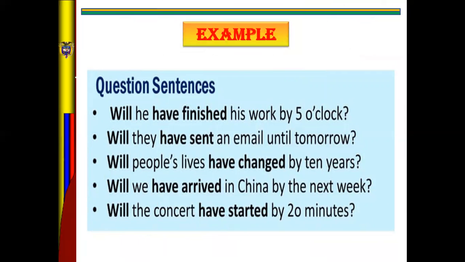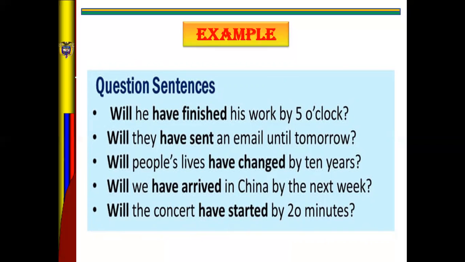And these are examples using question sentences. Will he have finished his work by 5 o'clock? Number two, will they have sent an email until tomorrow?